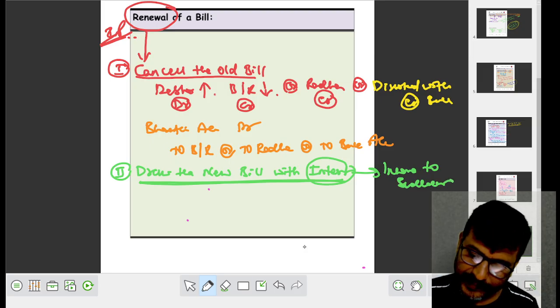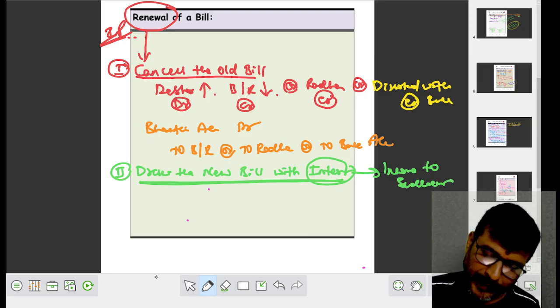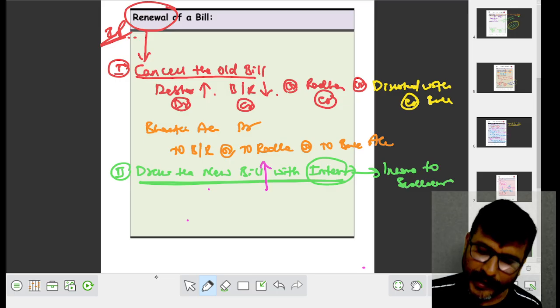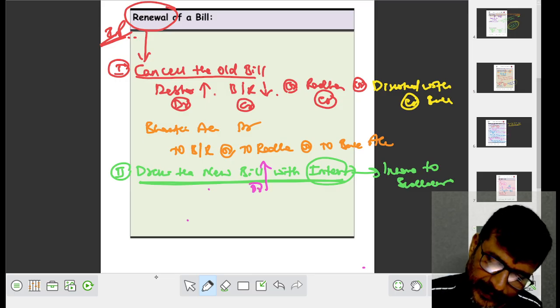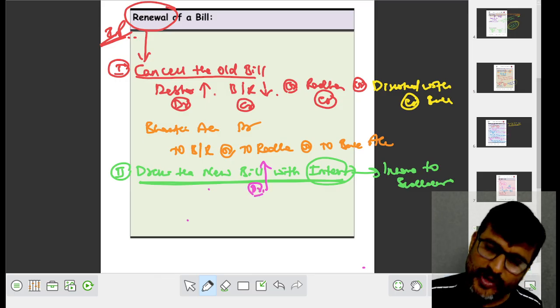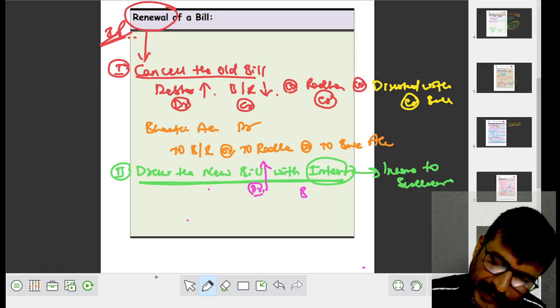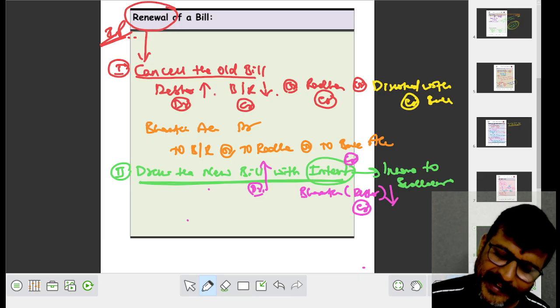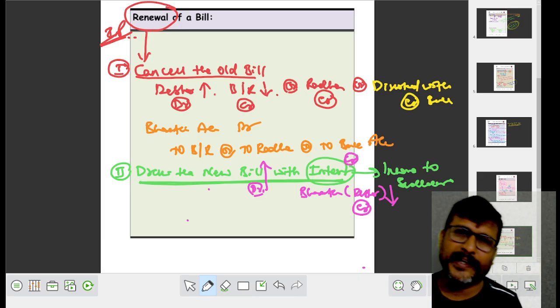Now, what happened? When I draw a new bill, the bill increases. Okay? It is to be debited. The bill is drawn on whom? The bill is drawn on Bharati. Who is Bharati? Bharati is a debtor. Debtor decreased, Bharati is to be credited. Still, interest is an income to Sudhakar, it is to be credited.